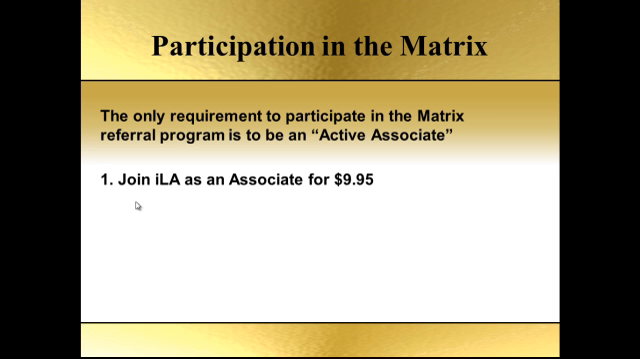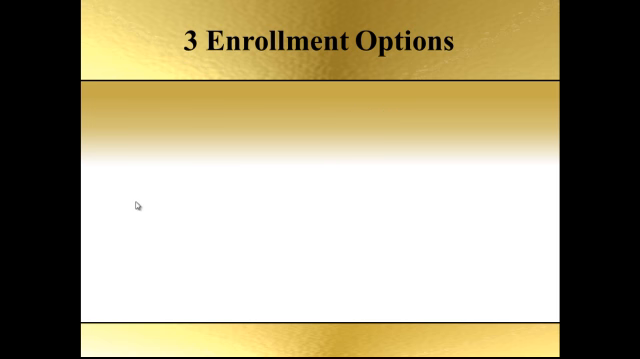But at the same time, we truly want to make this accessible to anybody. If for some reason a person can't afford that $9.95, they can also become an active associate by simply obtaining 2 retail customers for $6.95. If someone gets 2 customers, guess what? They're an active associate. See, we'll let you know that there are 3 different enrollment options with iLA.